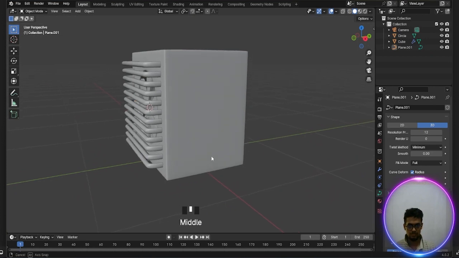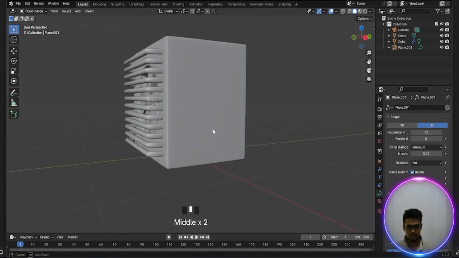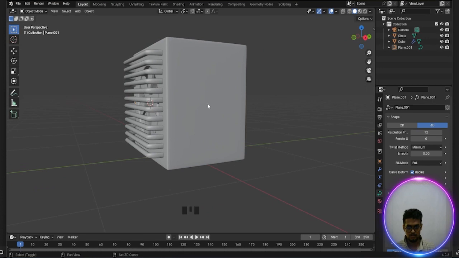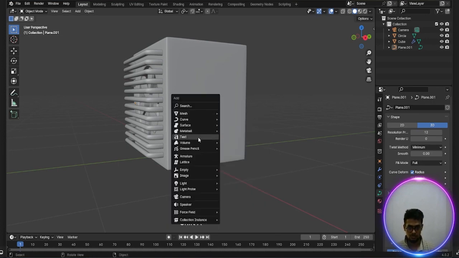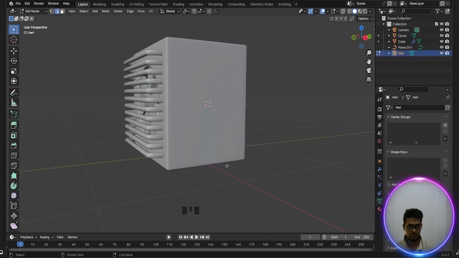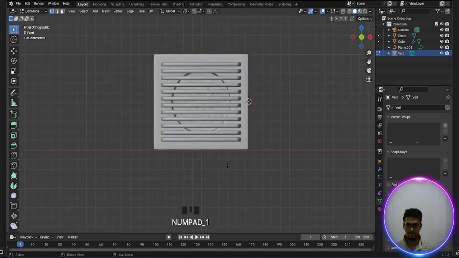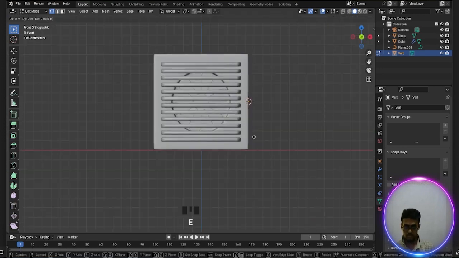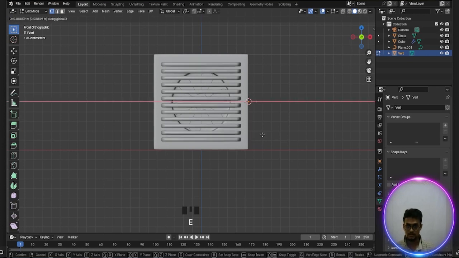Now press Shift and this one, and this is a cursor I have set there. And now press A and go to the single vert. Okay, add single vert. Done. And press 1. Okay, press 1, press E and X. Okay, done.